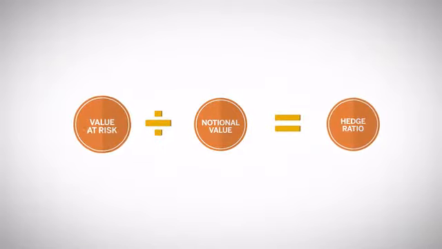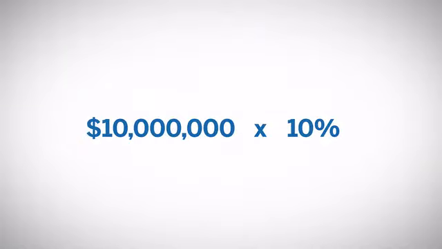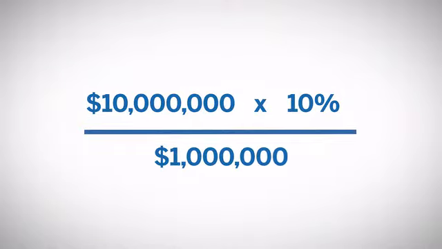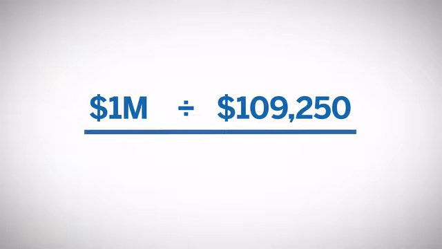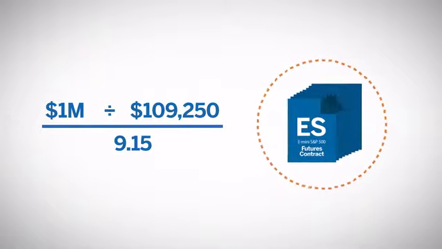futures contract. To build this hedging ratio, you take the value at risk and divide it by the notional value of a futures contract. In this case, the value of the index to be hedged is 10% of $10 million, or $1 million. To calculate the equivalent futures contracts needed to hedge this position, divide $1 million by the notional value of the futures contract, which is $109,250. This equals 9.15, or the equivalent of 9 E-mini S&P 500 futures contracts.